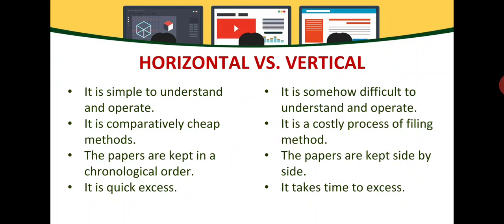In horizontal filing, quick access of data is possible because the papers are kept in chronological order. While in vertical filing system, it is not easy to access the data because it takes time, as the files and data are kept side by side.